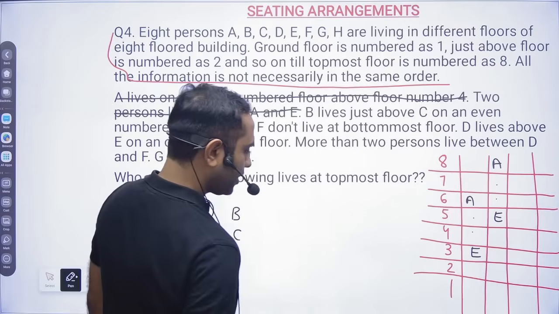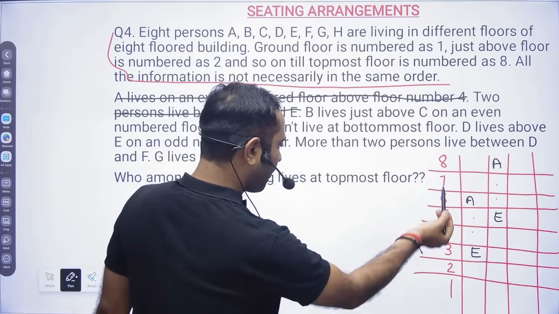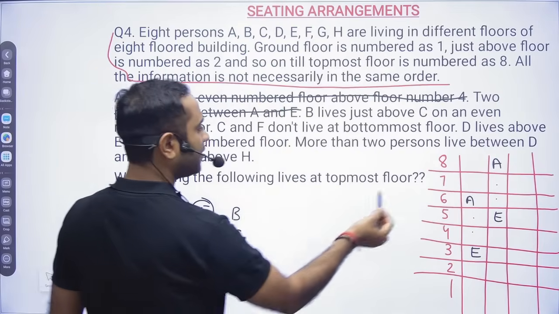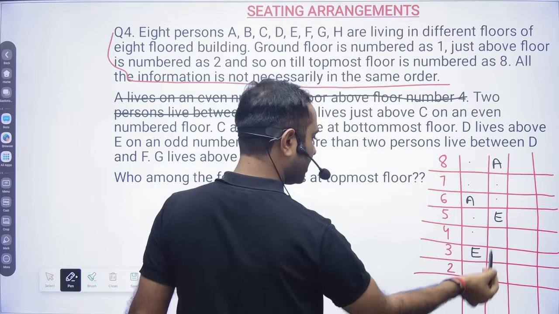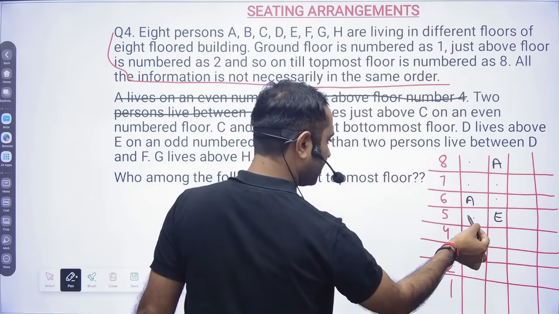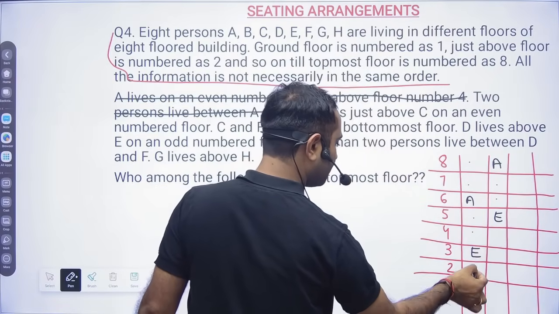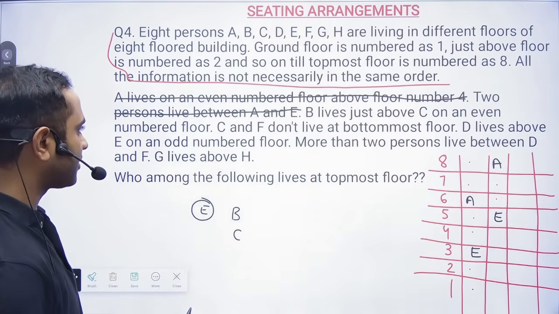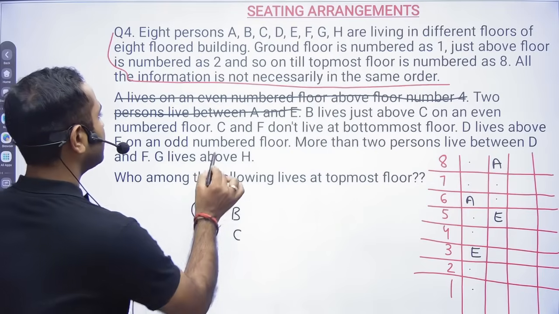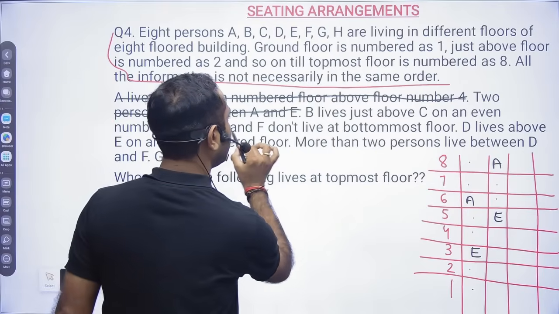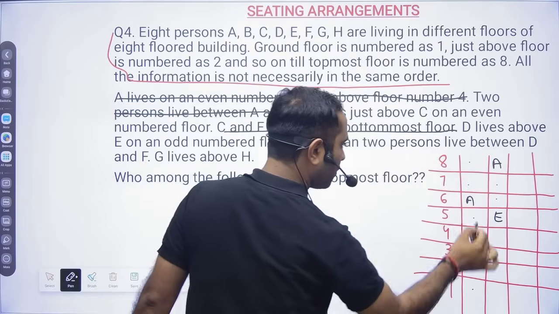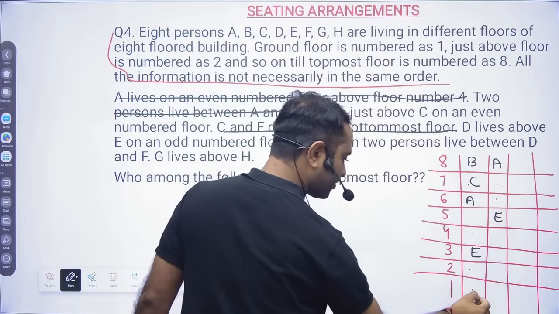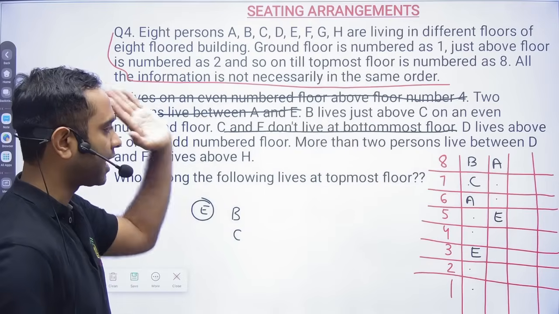Now, in the first diagram, if you see, B can come here, C can come here. And then the possibility is B and C here. C and F do not live on the bottom floor. So in the first diagram there is only one option, because C does not live on the first floor. So that is gone.